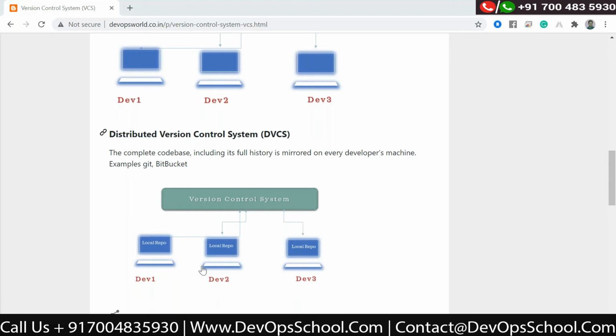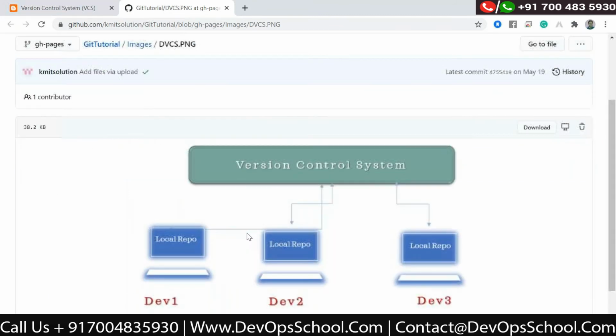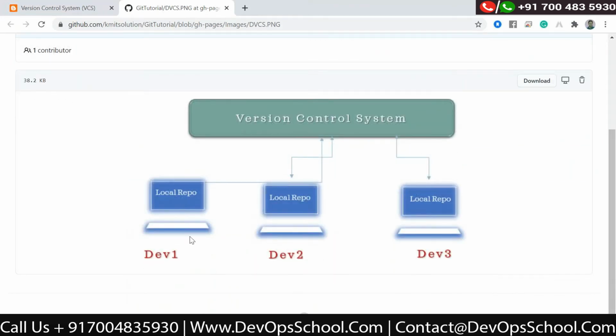On the machines, dev1 and dev2 have a local repository, which has Git installed, and the centralized version control system is GitHub. We will discuss all this.